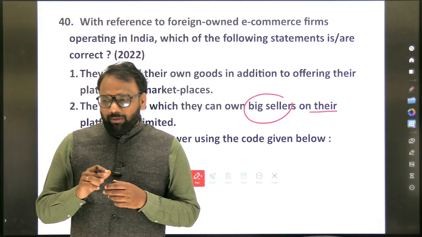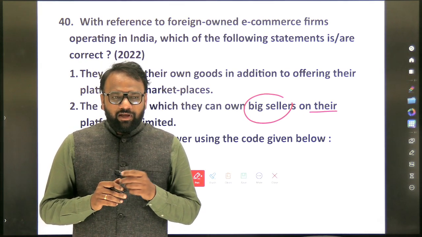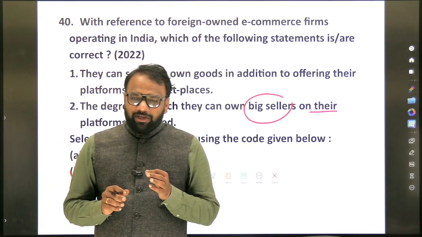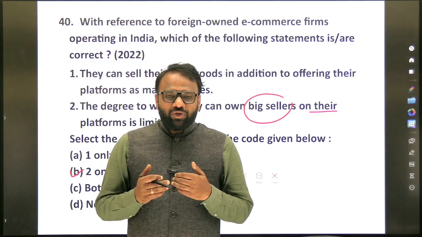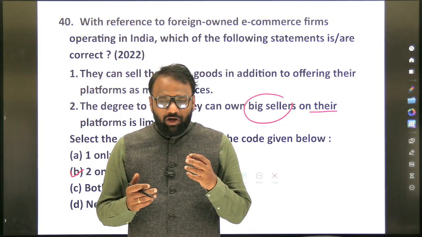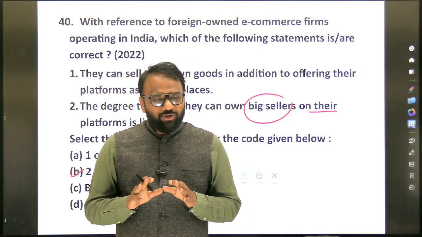When it comes to e-commerce, there are two models. One is the marketplace model, another is the inventory model. For Indians, which model can we operate, marketplace or inventory? Both of them are open.